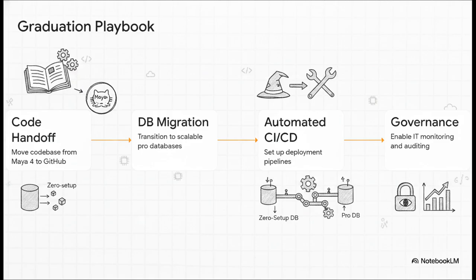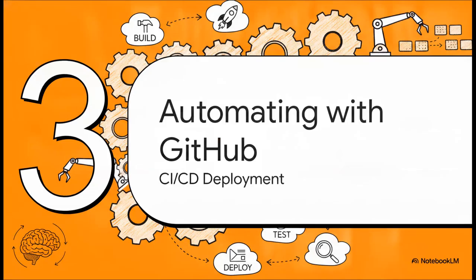Step 2 is database and API migration, meaning you swap out those zero setup data layers for highly scalable professional databases. Step 3 is automated CI/CD, where you establish your deployment pipelines. And Step 4 is governance, enabling IT monitoring. Now, to really make this scalable, Step 3 is where the absolute magic of IT engineering takes over from the magic of AI. And that leads us perfectly into Section 3, automating with GitHub Actions.